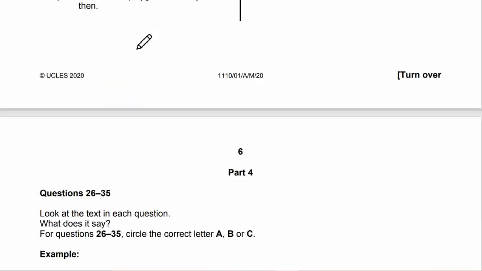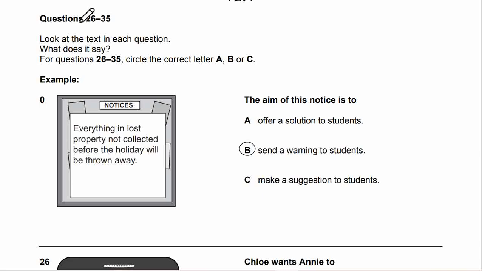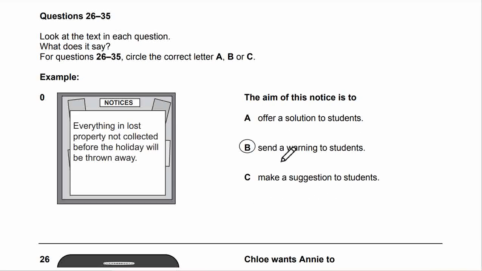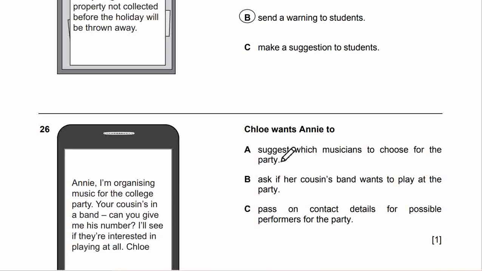Next will be part 4, question 26 till 35. Look at the text in each question. What does it say? Circle the correct letters A, B, or C. Example is given. Everything in lost property not collected before the holiday will be thrown away. These are notices. The aim of this notice is to offer a solution to students? No. Send a warning to the students? Yes. Make a suggestion to students? No, this is a warning. Let's get to number 26.